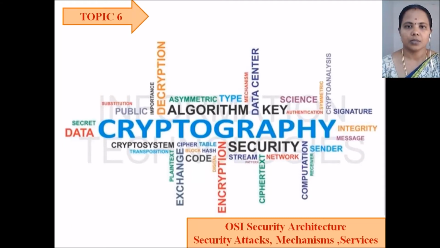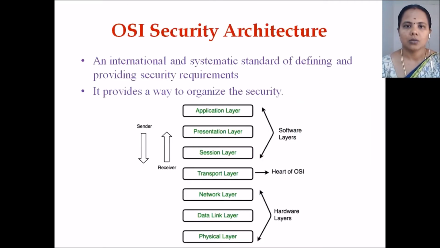Students, next topic is OSI security architecture. Already you have seen this architecture, so let us give some introduction. So what is meant by OSI? OSI means Open System Interconnection. It is mainly used to provide a way to organize security. It is an international and systematic standard for defining and providing a security architecture.